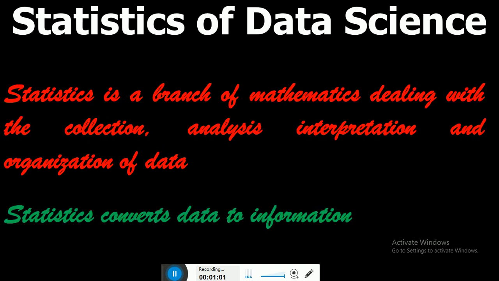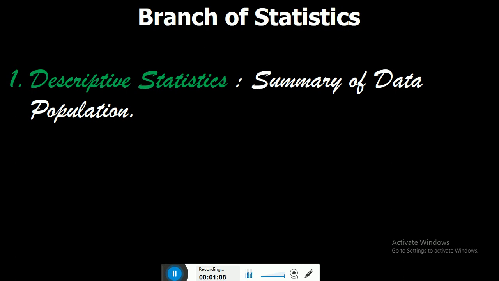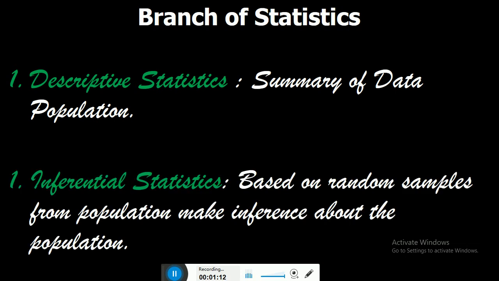When we talk about statistics, two broad branches come up. First is descriptive statistics, a summary of the data population. Second is inferential statistics, where based on a random sample from the population we make inferences about the population.